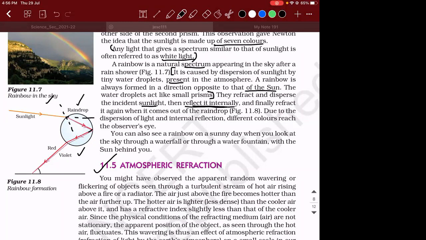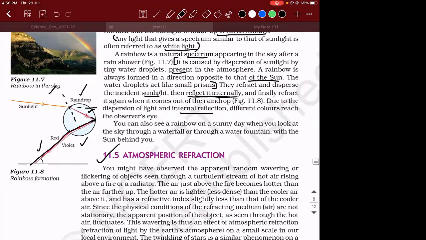Yes. So what will happen is this ray is refracted, and the refracted ray, when it is hitting the second boundary, gets reflected internally, and finally it gets refracted again. So how many steps are taking place? First, the sunlight is falling on the surface of the raindrop, and there it is getting refracted. After refraction, it is getting reflected internally, after which finally it is refracted. So due to the dispersion of light and internal reflection, that's what we generally call total internal reflection, different colors reach the observer's eye.